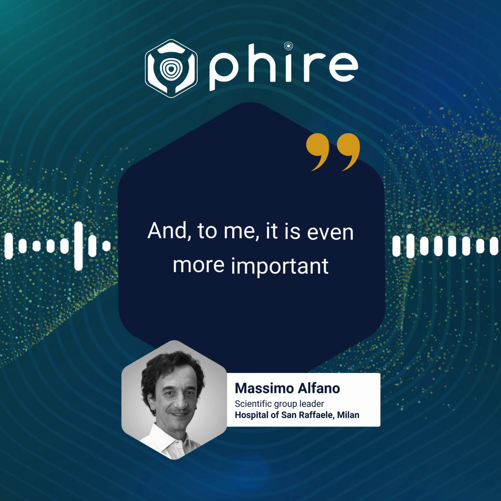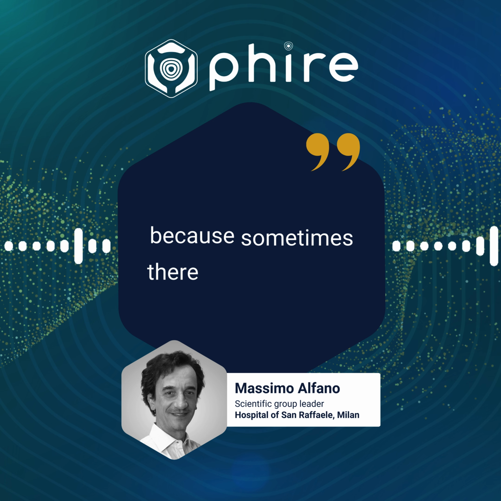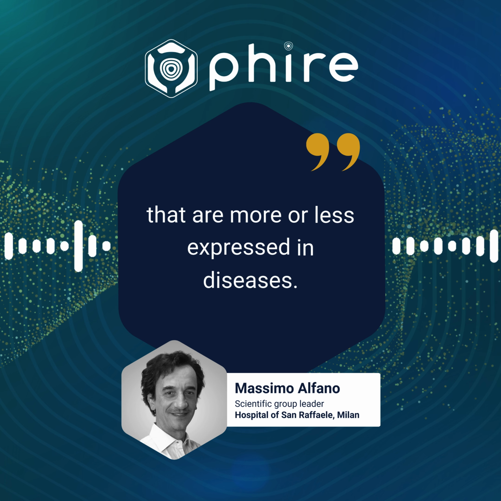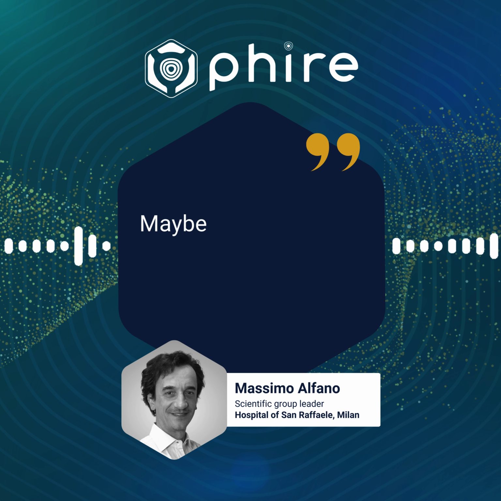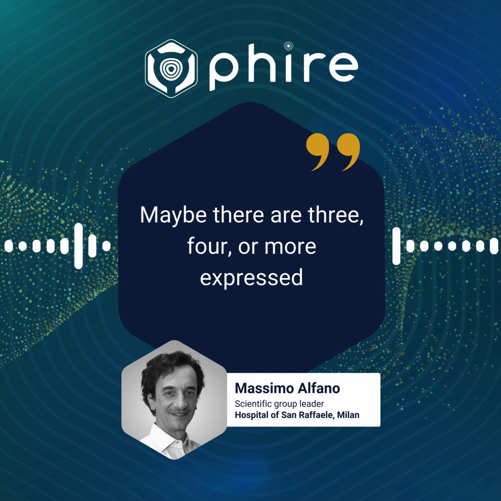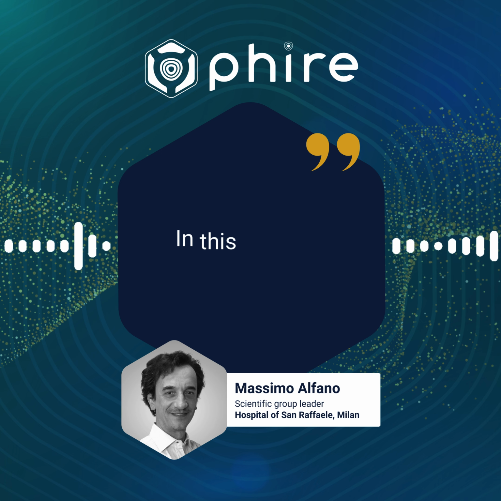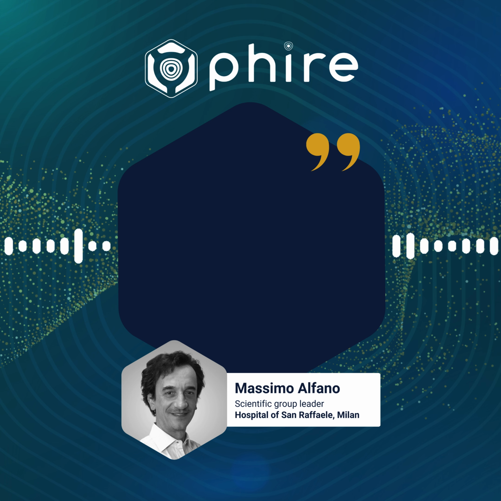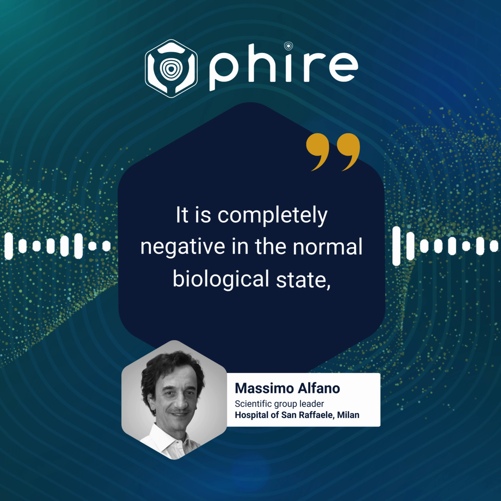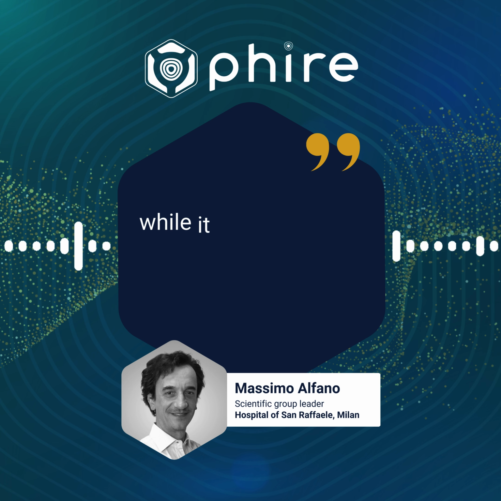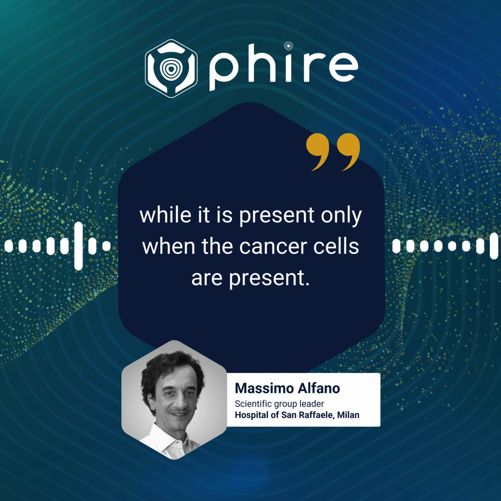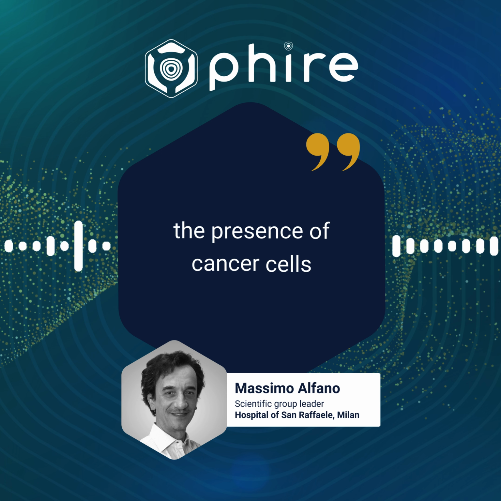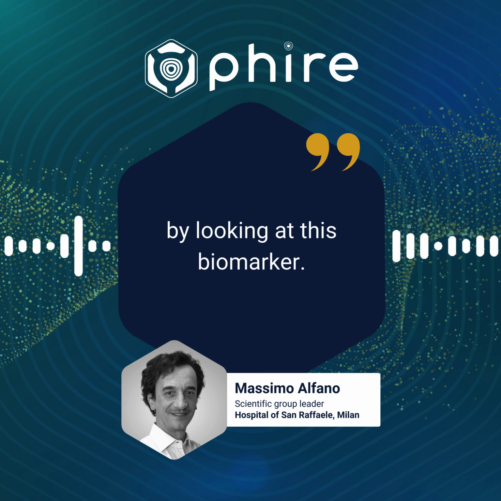And to me, it is even more important because sometimes there are biomarkers that are more or less expressed in diseases. Okay, maybe they are threefold more expressed during the onset of cancer. In this case, the integrin α5β1 is a black and white situation. It is completely negative in the normal biological state, while it is present only when the cancer cells are present. So in this case, we can identify the presence of cancer cells by looking at this biomarker.